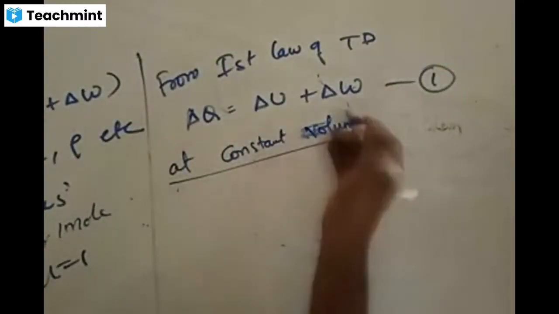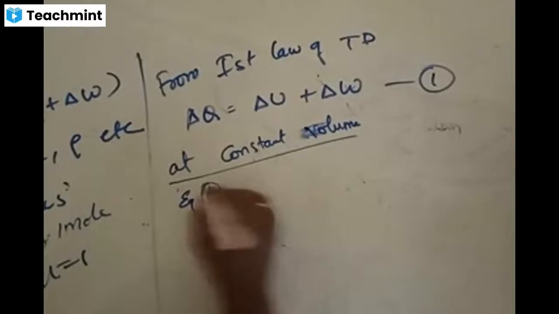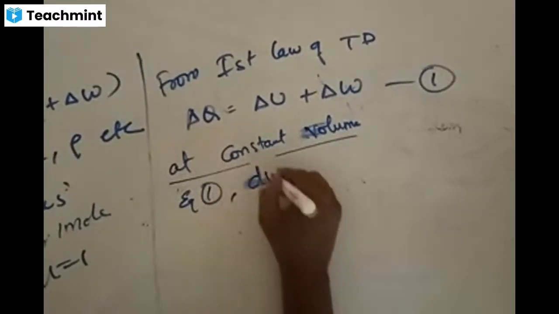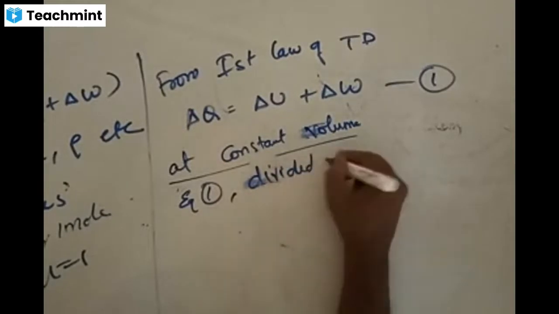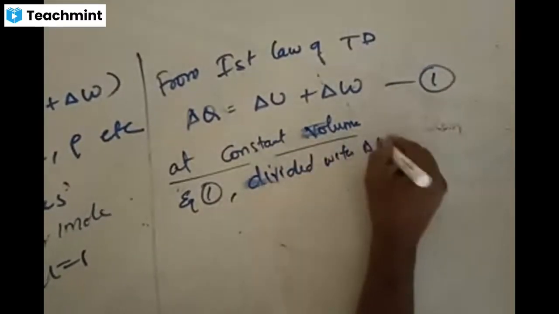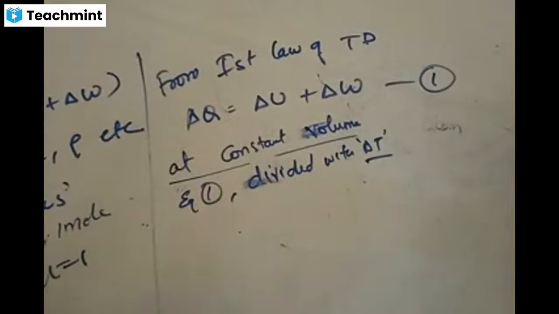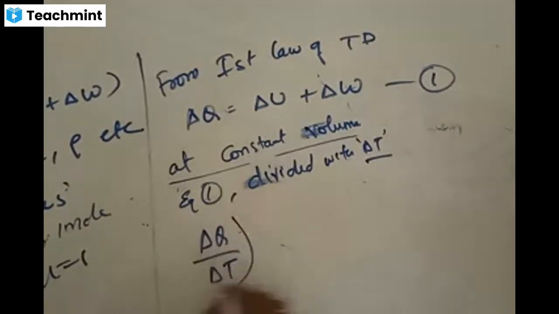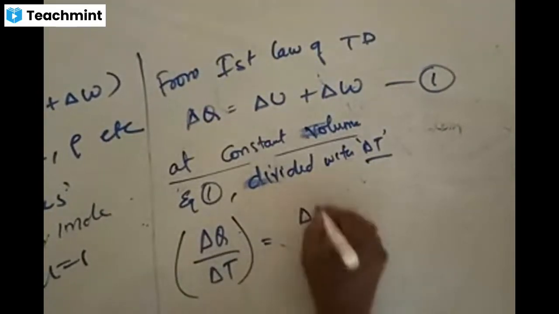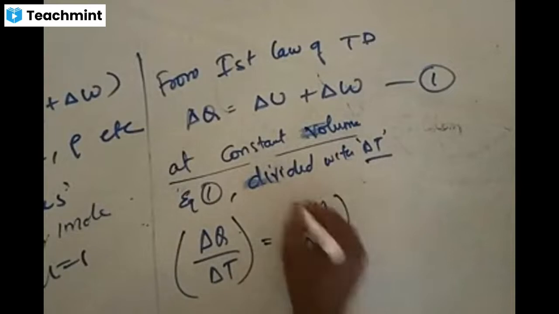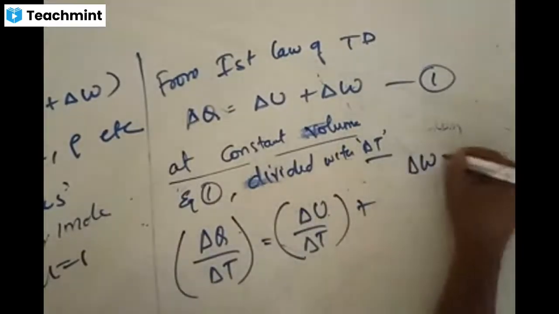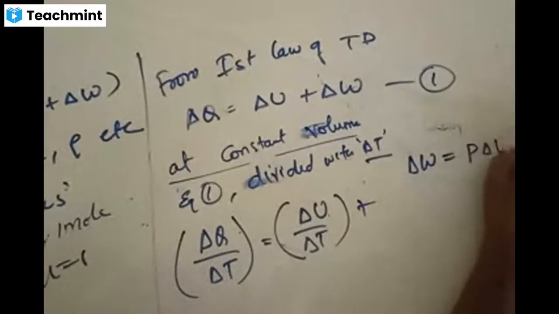I am dividing both sides of equation 1 by delta T, the change of temperature. You can say delta Q by delta T is equal to delta U by delta T plus, do we know that you can write dW as P times delta V?